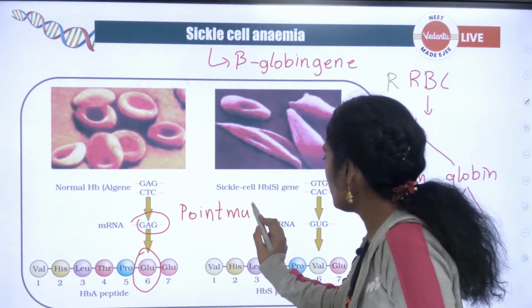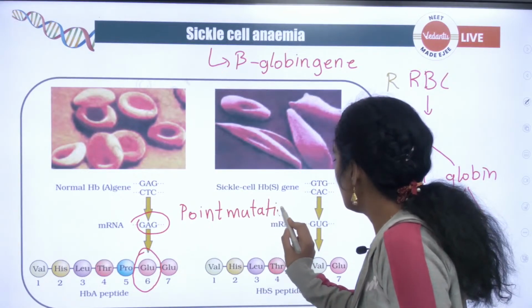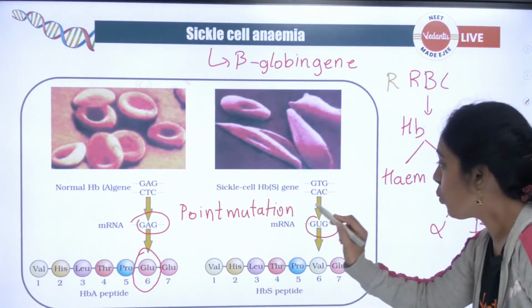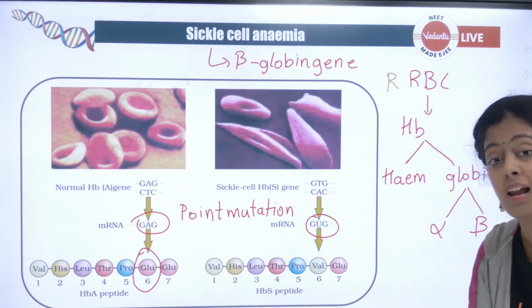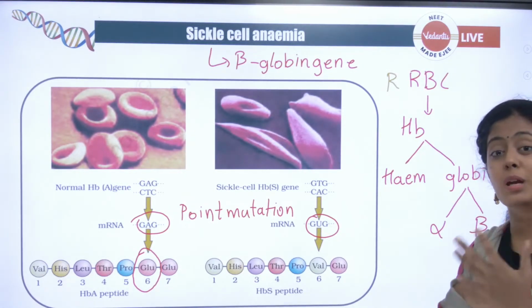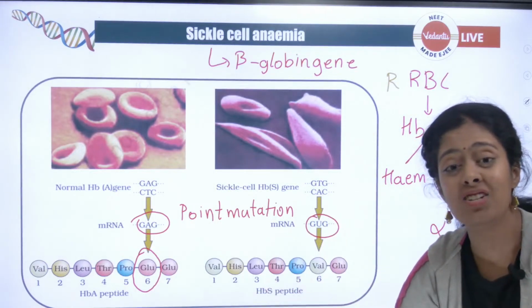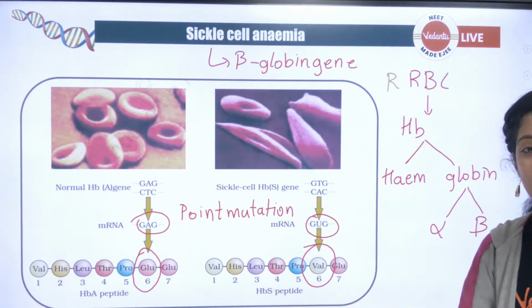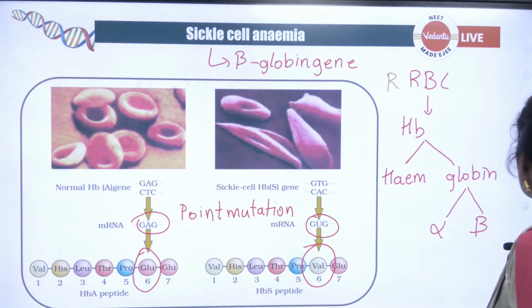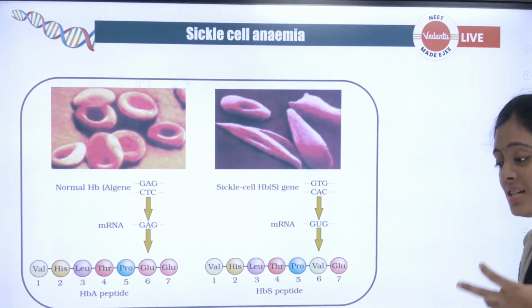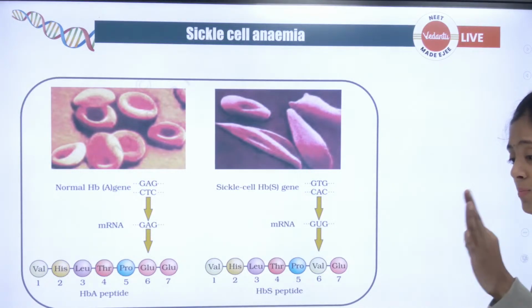So what is a point mutation? Can anyone tell me? This A is changing into U. What is A changing into, children? It is changing into U. Now the amino acid that is going to be coded is completely changing. Glutamate is becoming valine. Okay, very very important. They have asked this many times in your exam, children. This GAG to GUG is a very good single base mutation.